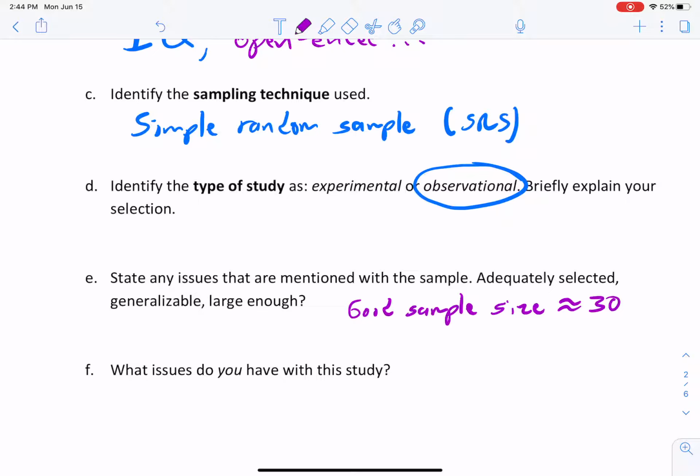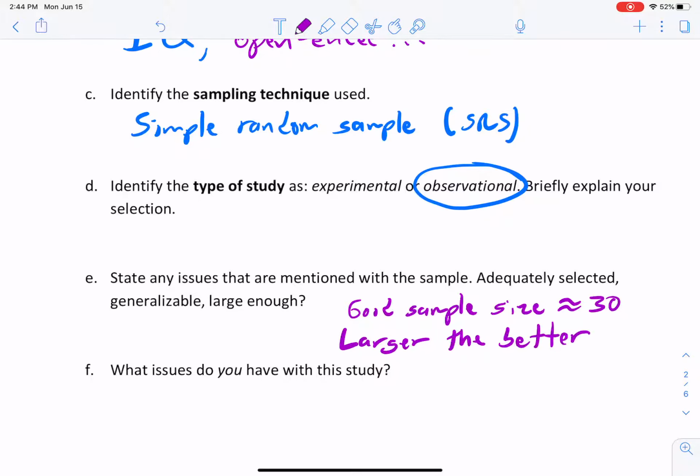People hate saying this, but for now, this is an okay rule. So it's about 30. We saw that those 38 people who were dependent, that's close-ish to 30, right? It's a little bit more than 30. Let me write this too. The larger, the better.